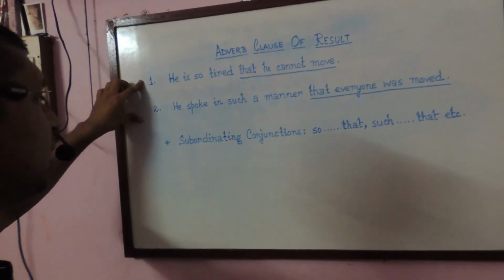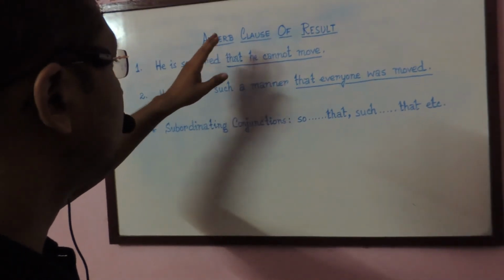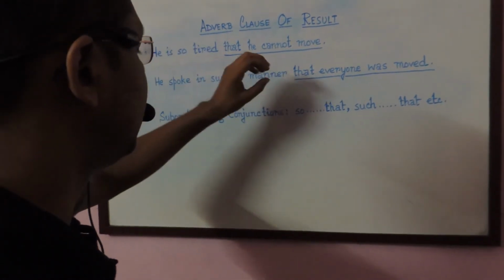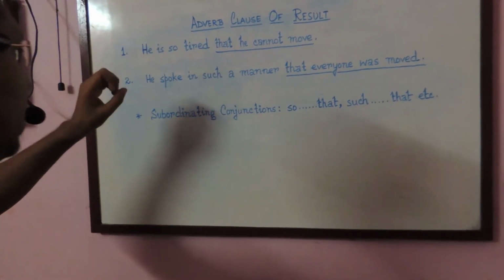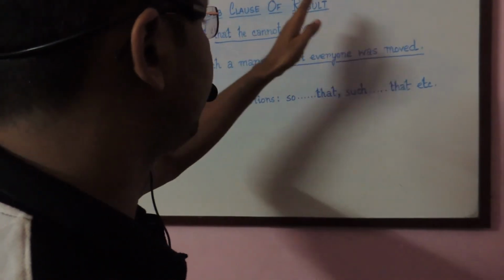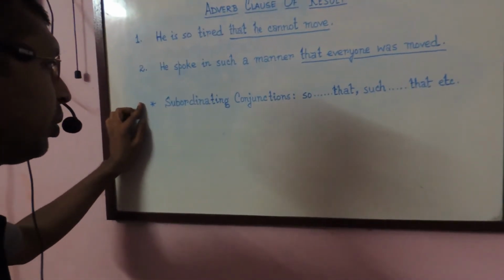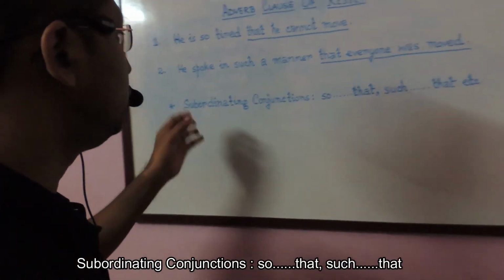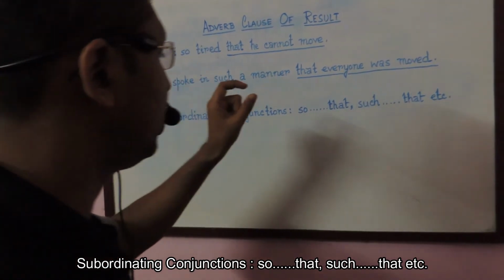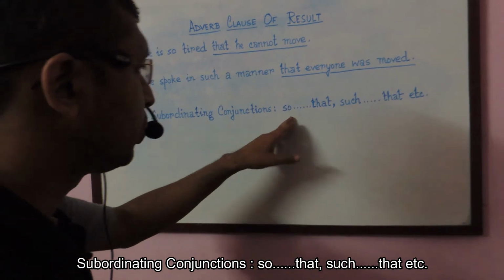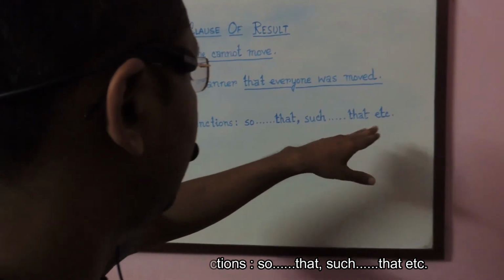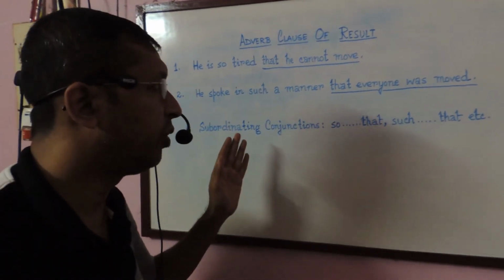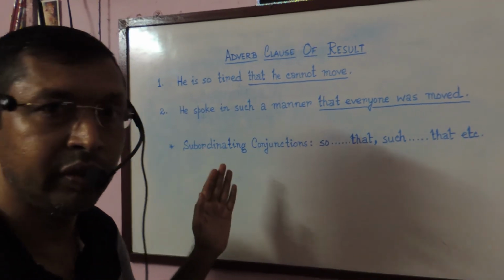Now in both the sentences, as the dependent clauses used here are describing the result, we can easily consider them as adverb clauses of result. In case of an adverb clause of result, the subordinating conjunctions that are used to join the principal clause with the subordinate clause are so that or such that, likewise, right? So this is the eighth function of adverb clause, and it is the adverb clause of result.